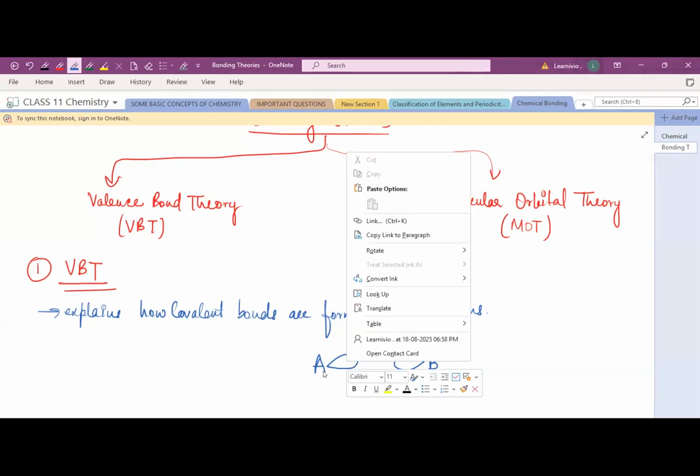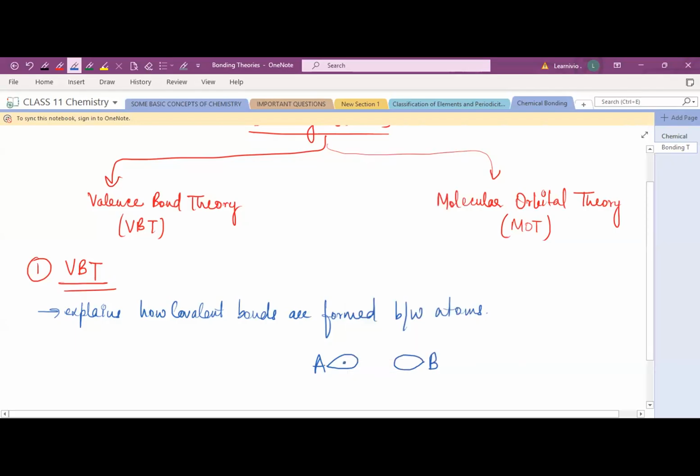So there are unpaired electrons in the orbitals of A and B. Now how does bond formation occur? When the orbital of A overlaps with the orbital of B, the formation of a covalent bond occurs.